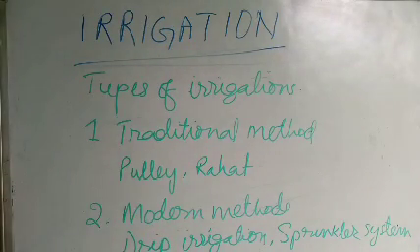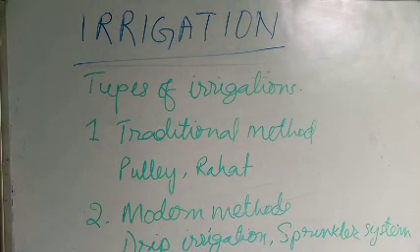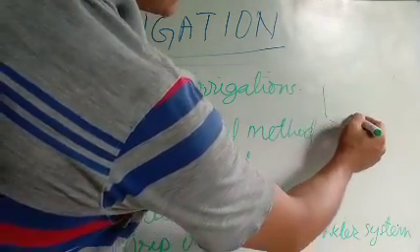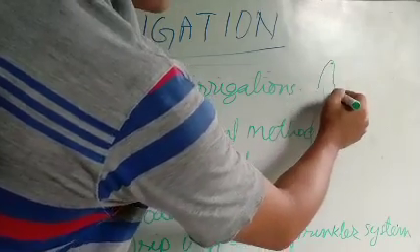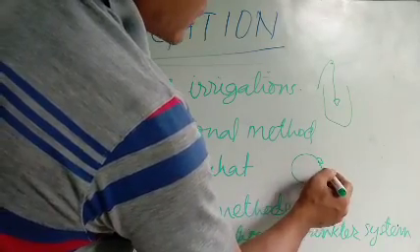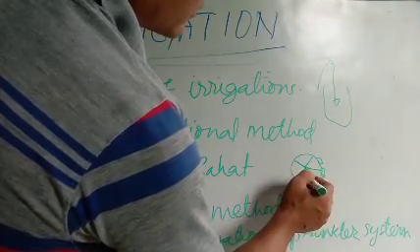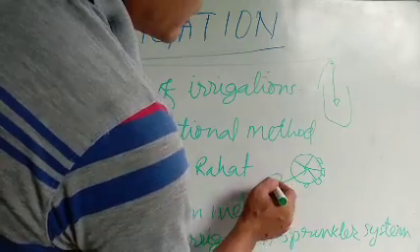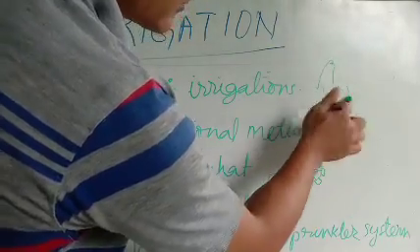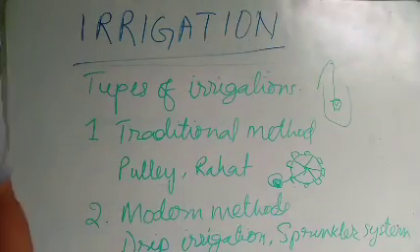The second, the rahat system, we don't use here in the northeast, because we are using the pulley in the well. Pulley system means there's a well, and we put the bucket inside the well and pull it out. In the rahat system, many containers are kept together, like a wheel. When an ox or a human turns it, the water is brought up. This is the rahat system, and this is the pulley system. In the pulley system, we just drop the bucket and pull out the water using the pulley.